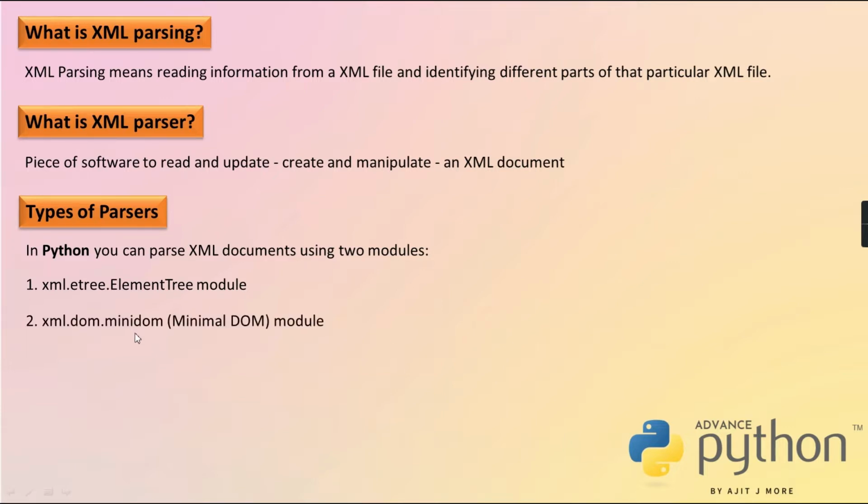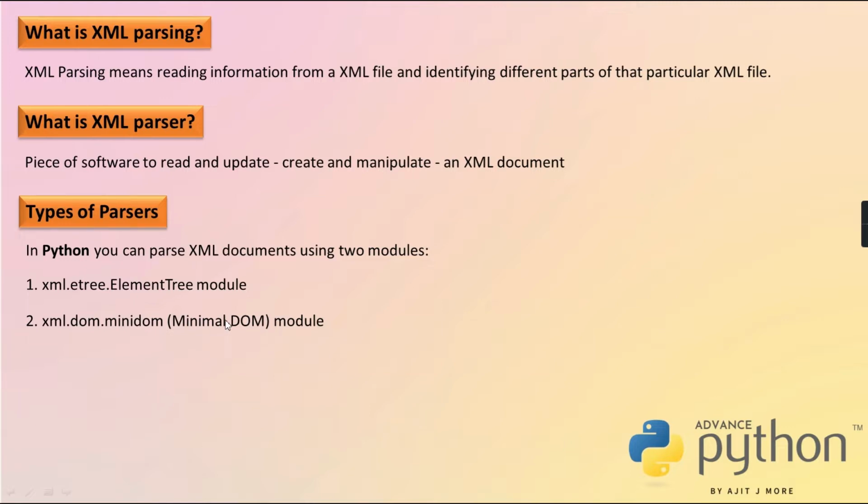And the second one is this minimal DOM, that is called the document object model. This is derived from the W3C DOM library only. This DOM library you can use to parse JavaScript also. You can use this DOM to parse an HTML page also.